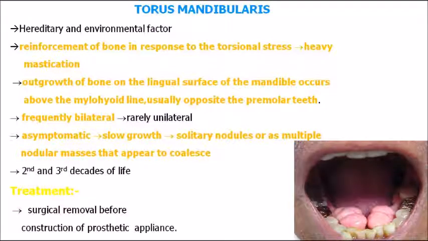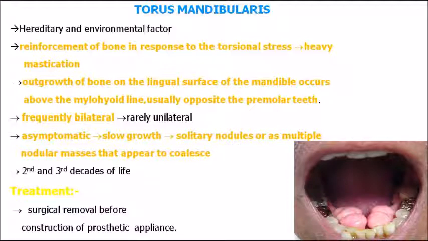Similarly, if you have bony formations in the mandible, it is called torus mandibularis. Just note down the picture. Image based questions can be asked from the same. This picture can be given. This is actually bone present as a response to some kind of torsional stress or heavy mastication. The patient might have some stress due to heavy mastication, and this bony growth might be a result of the torsional stress developed from heavy mastication.